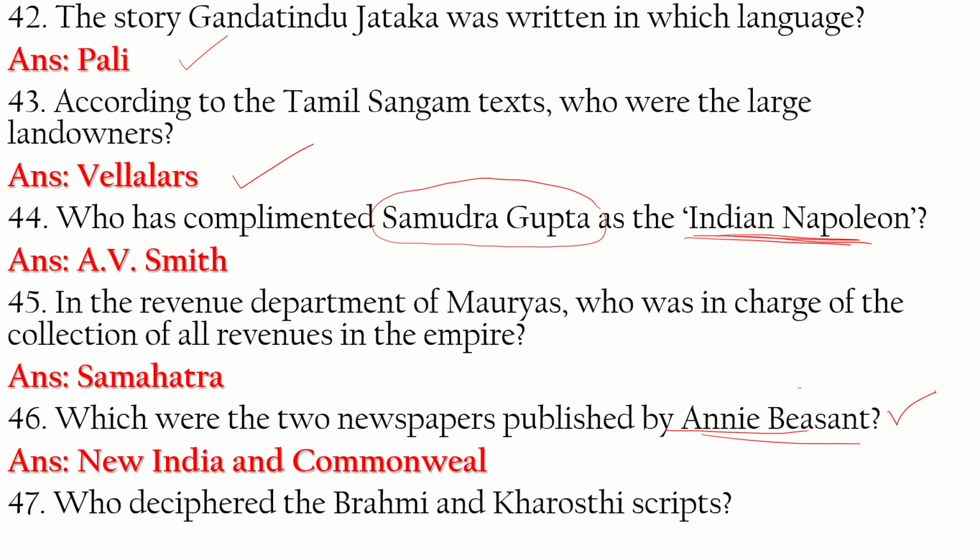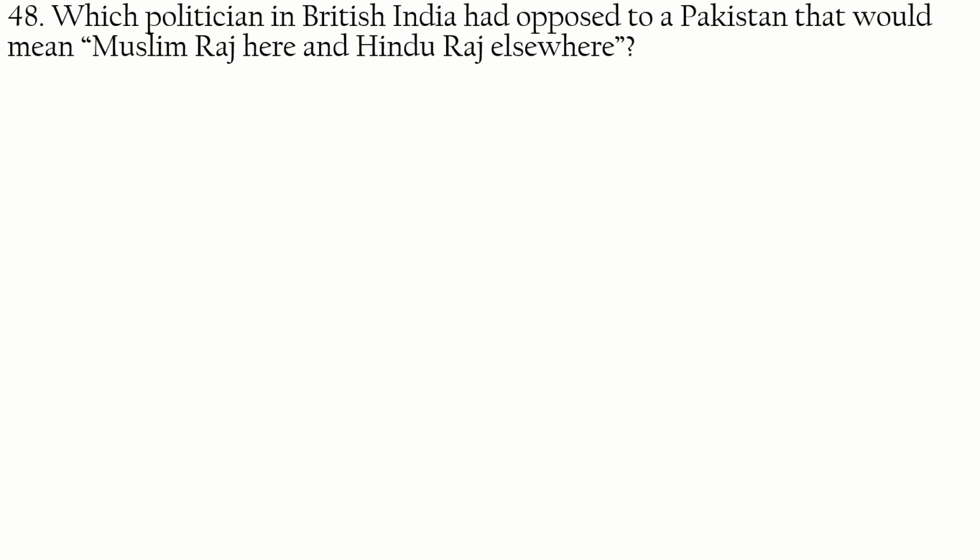Question 47. Who deciphered the Brahmi and Kharosthi scripts? James Prinsep. The Brahmi and Kharosthi scripts were deciphered by James Prinsep. 48.